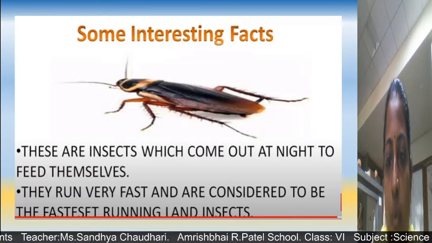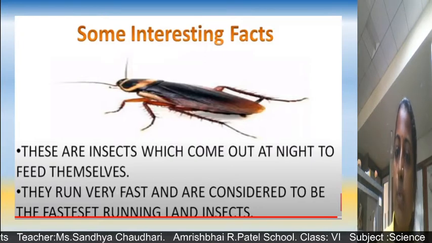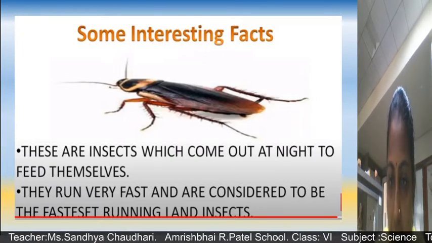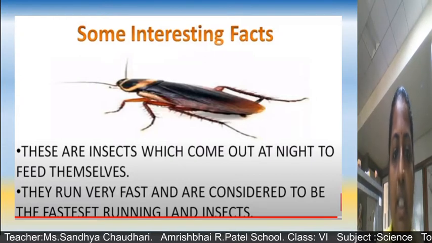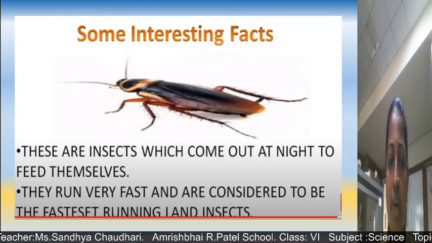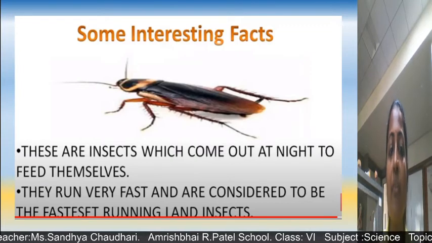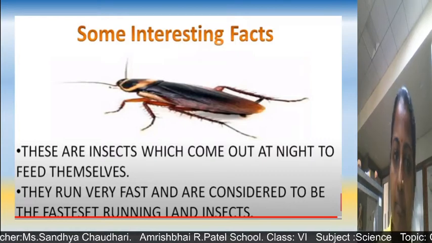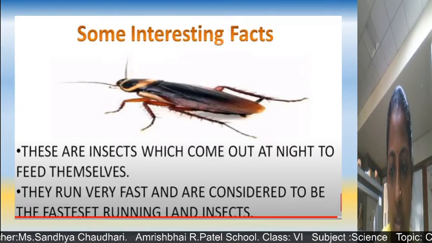Nocturnal animals means what, children? Mostly they are moving at night time for their feeding purpose, means to eat. They run very fast and are considered to be the fastest running insect on land. So this is about cockroach.